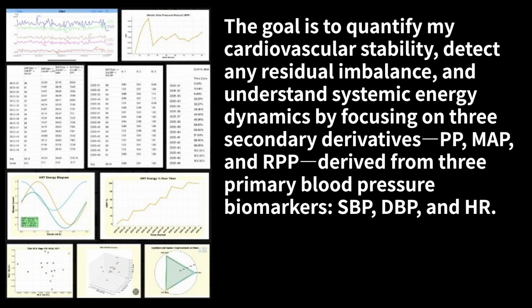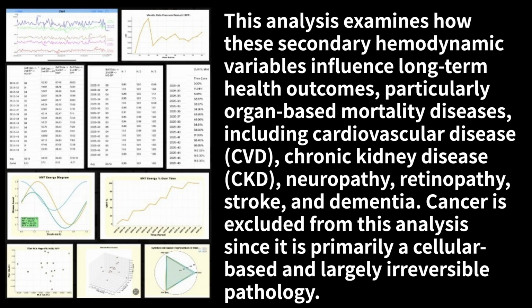The goal is to quantify my cardiovascular stability, detect any residual imbalance, and understand systemic energy dynamics, by focusing on three secondary derivatives, PP, MAP, and RPP, derived from three primary blood pressure biomarkers, SBP, DBP, and HR. This analysis examines how these secondary hemodynamic variables influence long-term health outcomes, particularly organ-based mortality diseases, including cardiovascular disease, CVD, chronic kidney disease, CKD, neuropathy, retinopathy, stroke, and dementia.